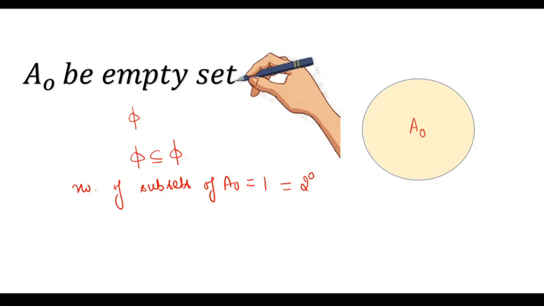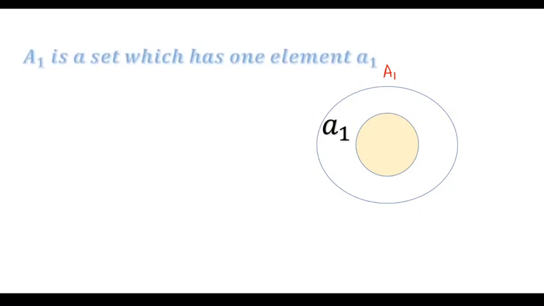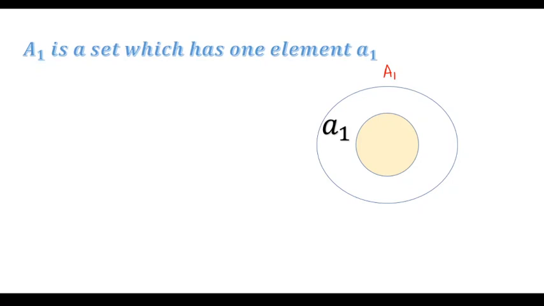So let's move. Let us take another set A1 which is having one element, a1. Note down, we denote the name of a set with a capital letter and elements with small letters. The empty set is always a subset of A1.